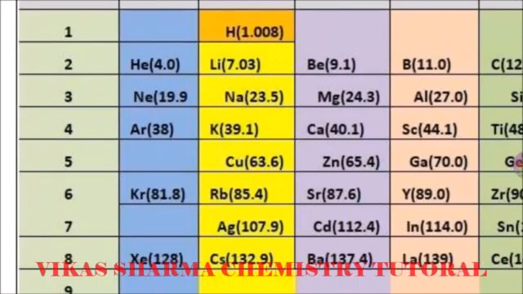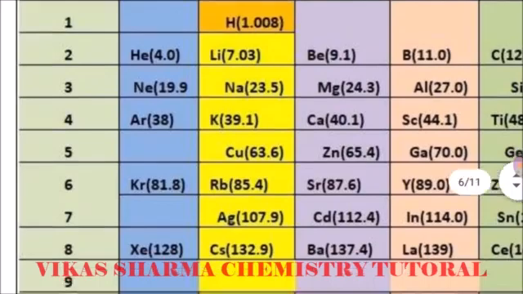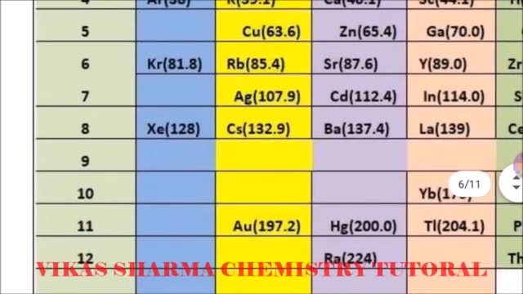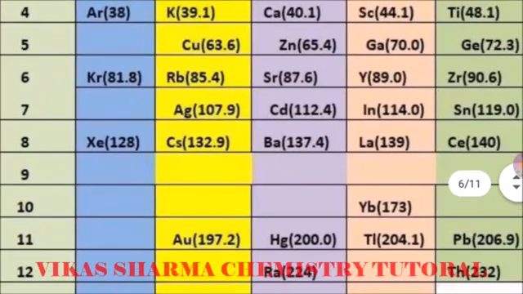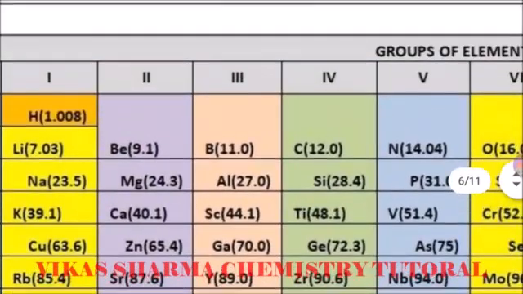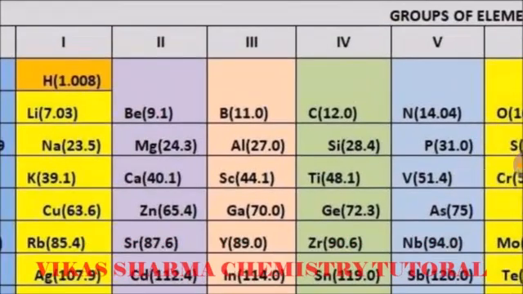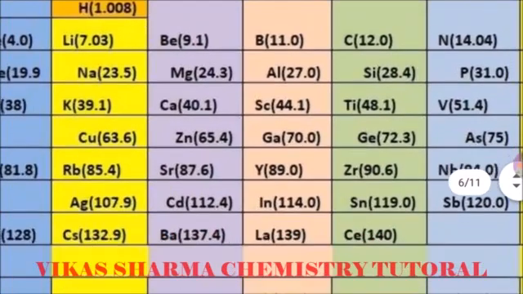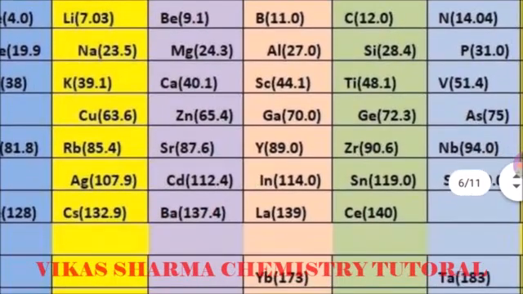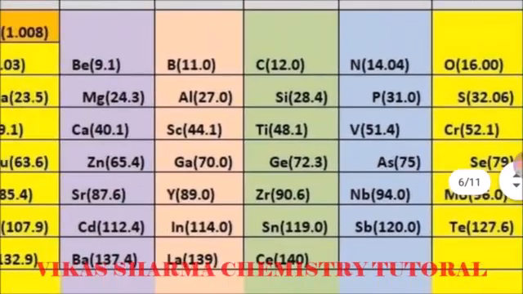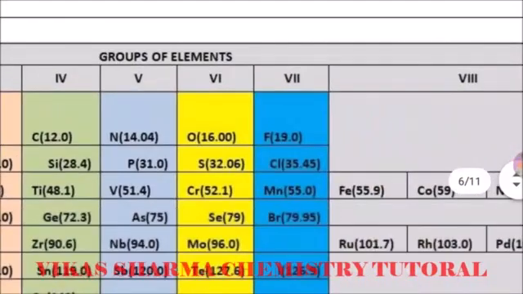The first members, lithium, sodium and potassium, are alkali metals, and rubidium and cesium also belong to alkali metals, but copper, silver and gold are just the opposite; they are considered transition elements. In the second group, beryllium, magnesium and calcium are alkaline earth metals, but the others are transition metals. And there are eight groups in all.